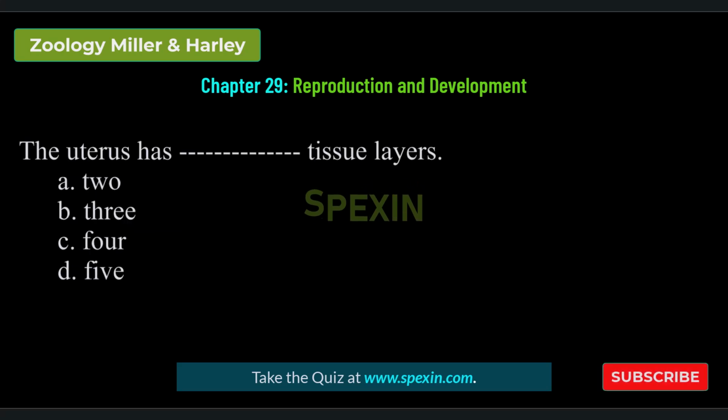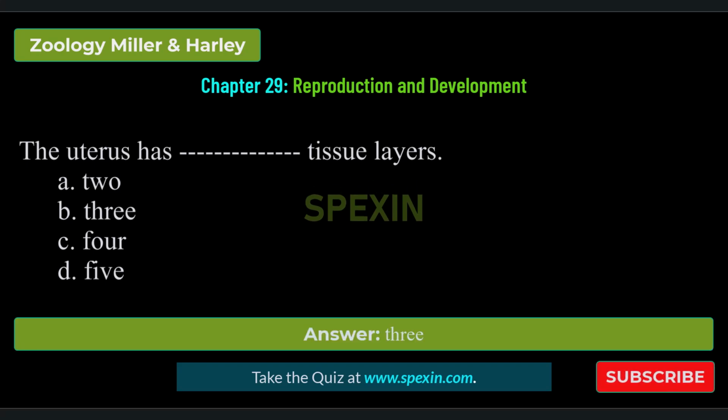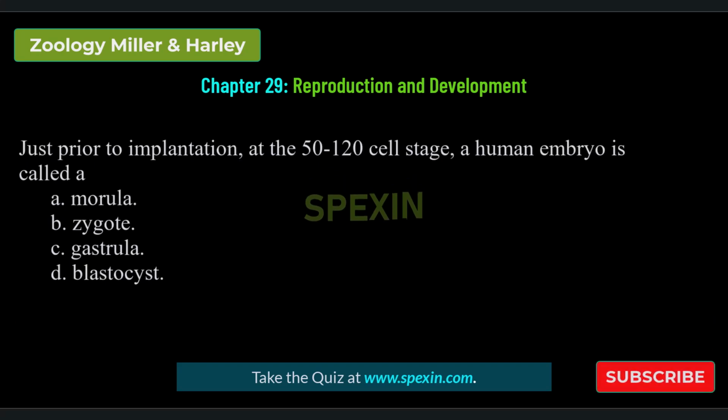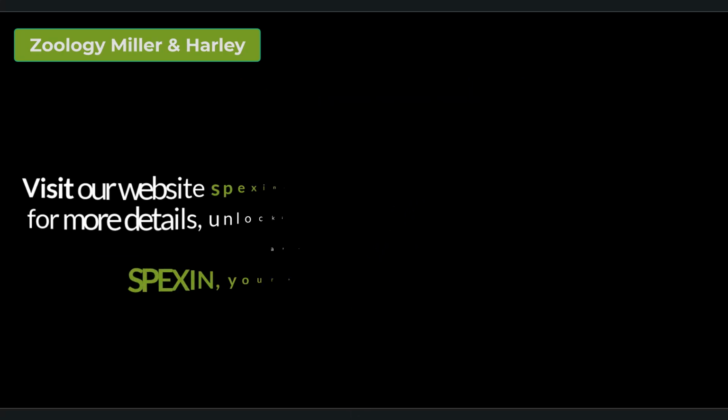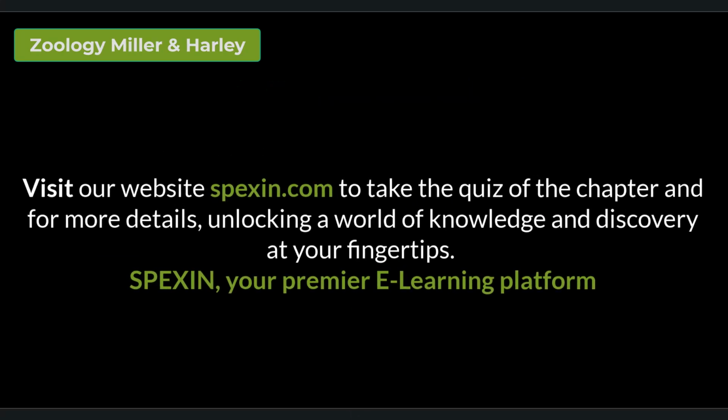The uterus has dash tissue layers. 2, 3, 4, 5. Correct answer: 3. Just prior to implantation at the 50 to 120 cell stage, a human embryo is called a morula, zygote, gastrula, blastocyst. Correct answer: blastocyst.